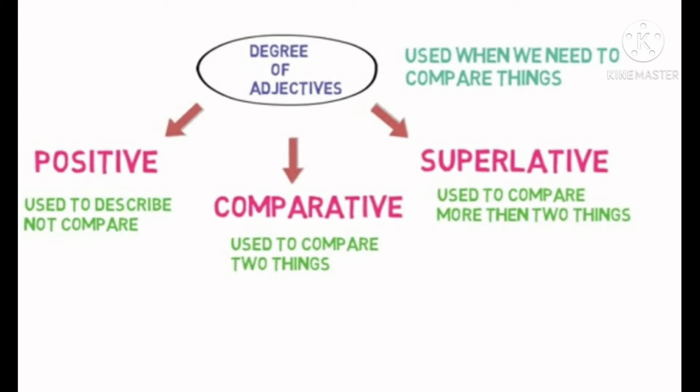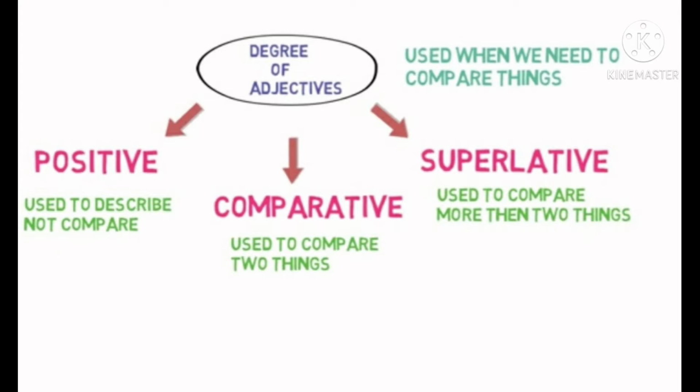Now you have to see the positive degree. We use the positive degree when we want to describe something, not to compare. When we want to describe something, that time we use positive degree. Next, comparative degree. When we want to compare two things. Again I will repeat. When we want to compare two things, that time we use comparative degree.